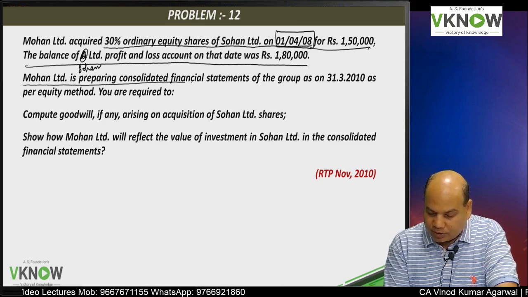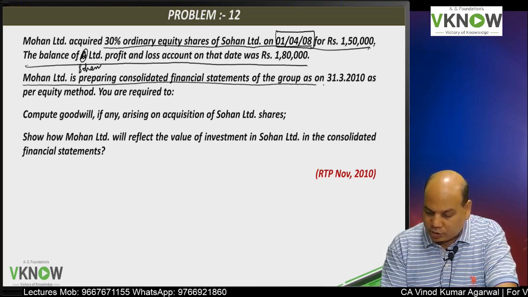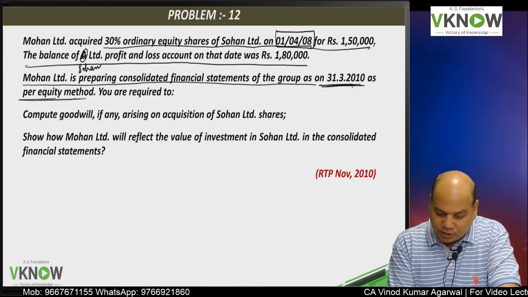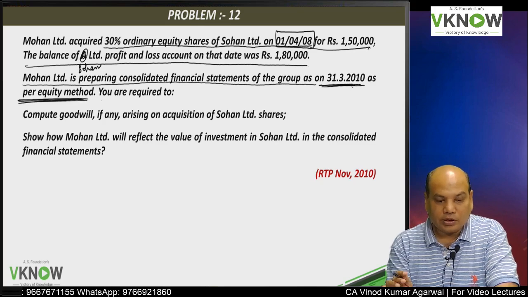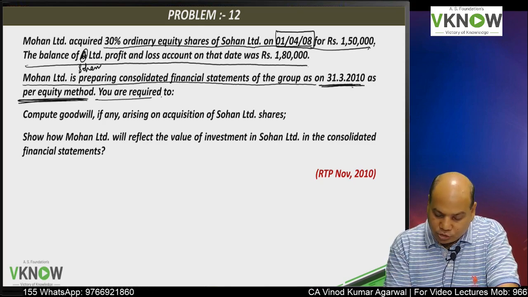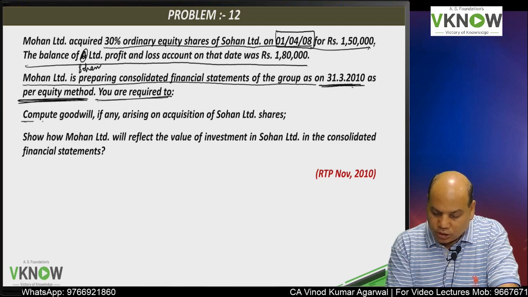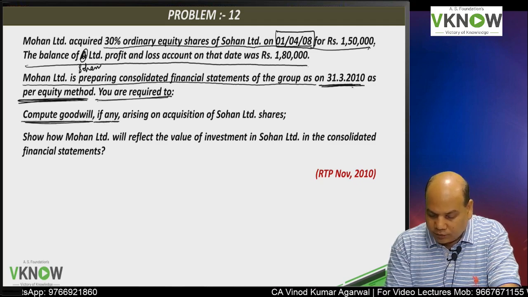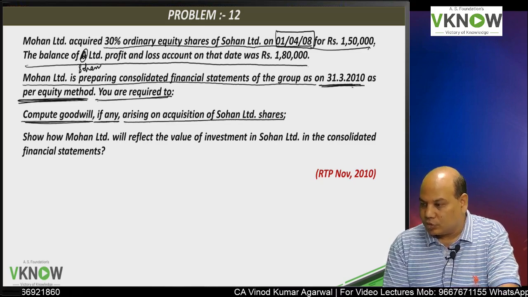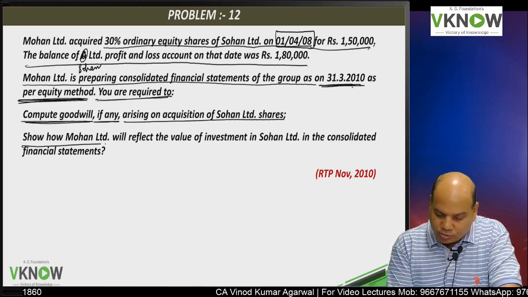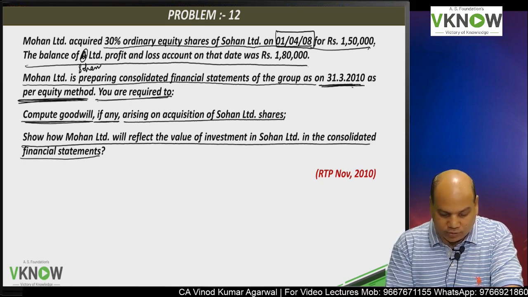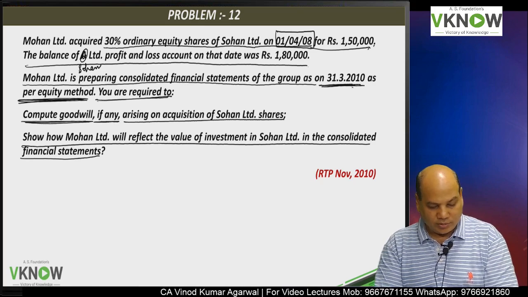Mohan Limited is preparing consolidated financial statement of the group on 31st March 10 as per equity method. The method of accounting in AS 23 is called equity method. You are required to compute goodwill, if any, arising on acquisition of Sohan Limited share. Show how Mohan will reflect the investment in consolidated financial statement.